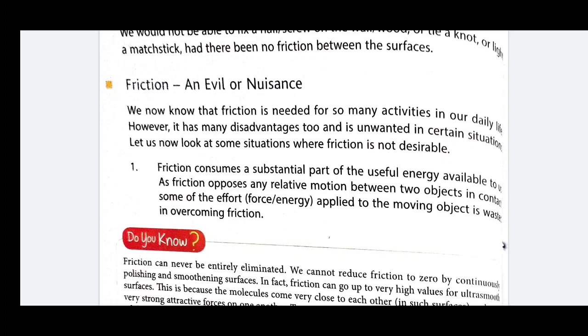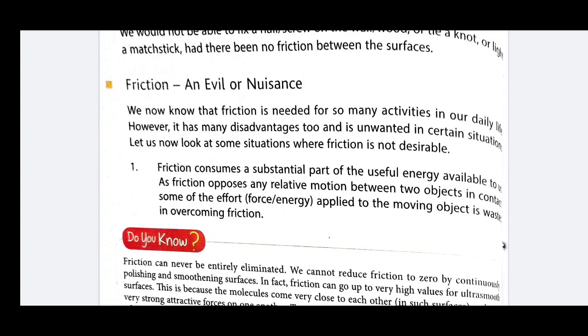So, if there is more friction, then the force applied by us in order to perform the work decreases. So, friction is harmful for us.